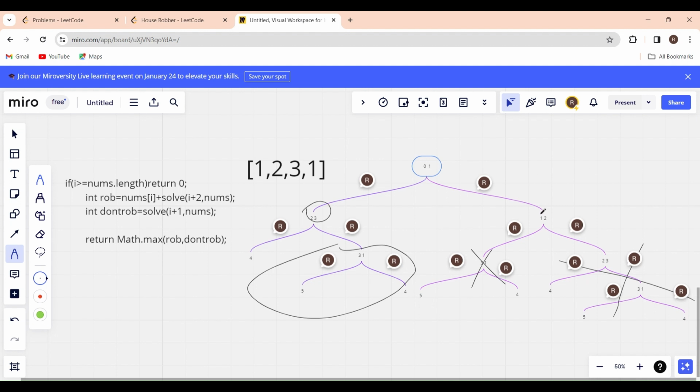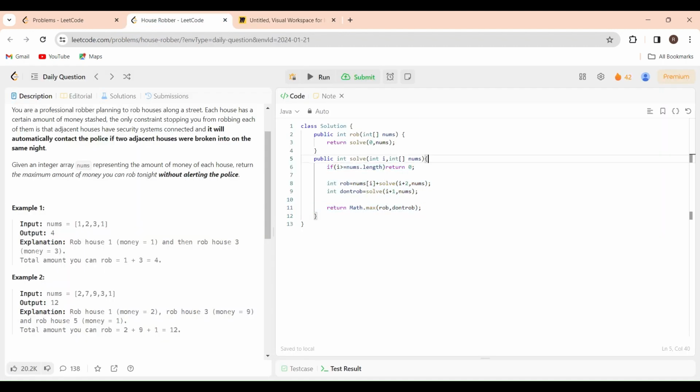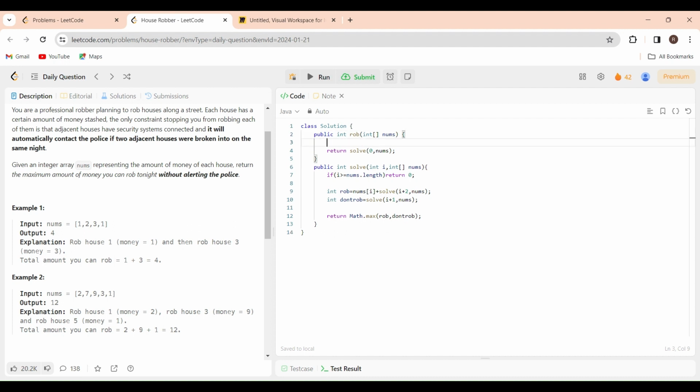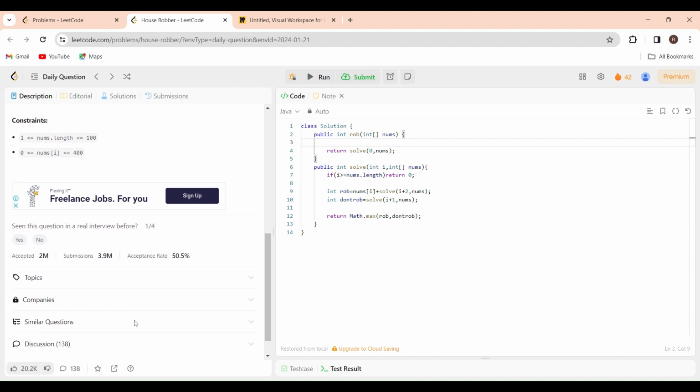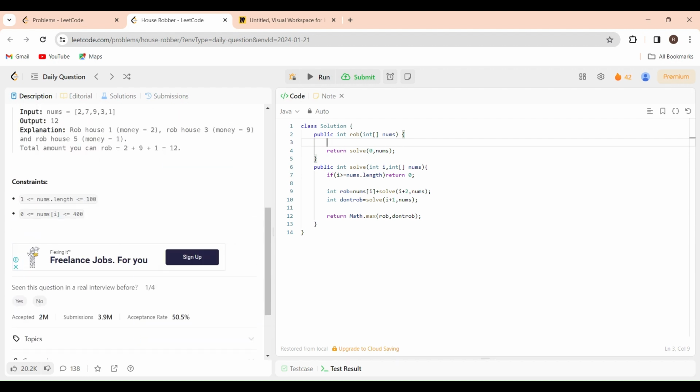So how to apply that dynamic programming approach? Let us see that. I hope you have understood this dynamic programming illustration, and now we are coding the dynamic programming logic. For applying dynamic programming in the recursive solution, we need to have a DP array, right? So what will be the length of the DP array? The nums dot length max will be 100, so our DP length should be 101. It should be the length plus 1, right?